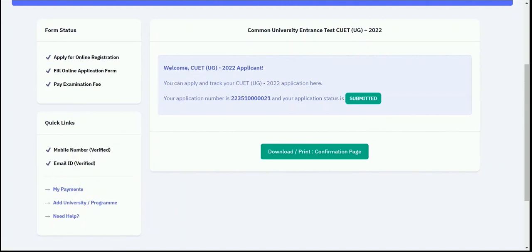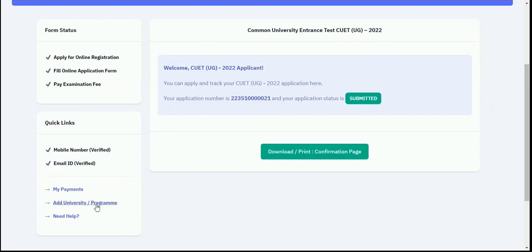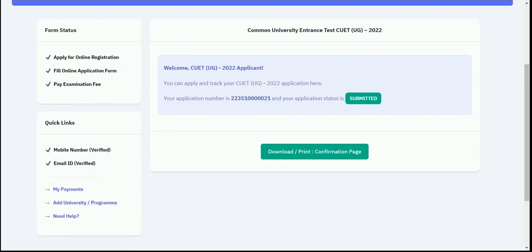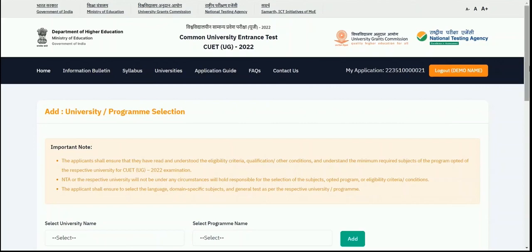You can check your payments from my payments option, and here you can see your transaction detail for the payments which you have done for your form. And in case you want to add the university or program in your form which you forgot to add earlier or you missed to add, you can just click on add university program button and add the respective university and program as per your eligibility even after submitting your form.